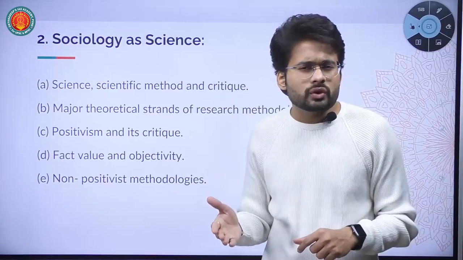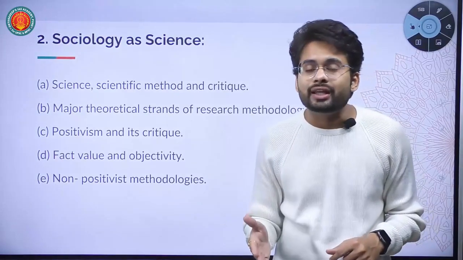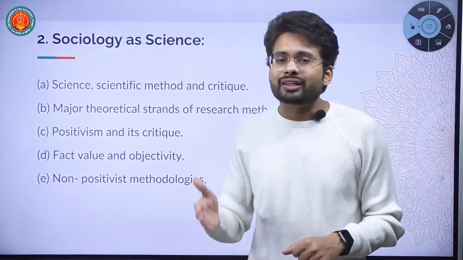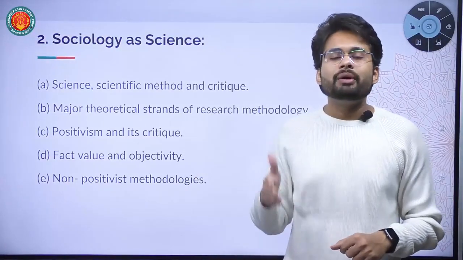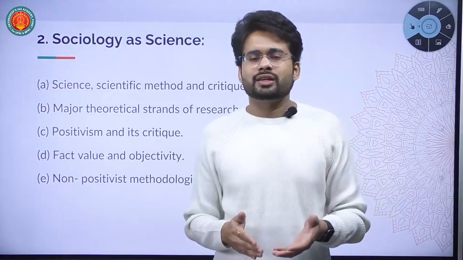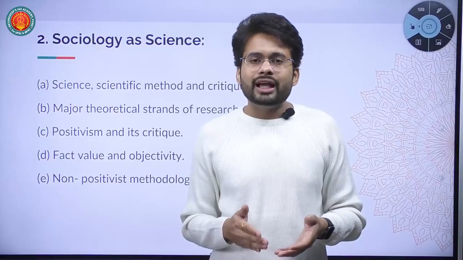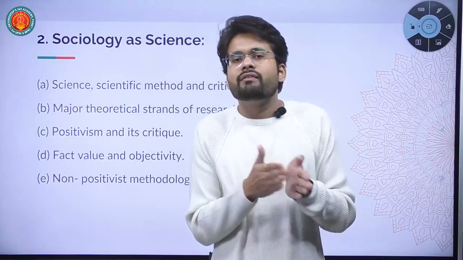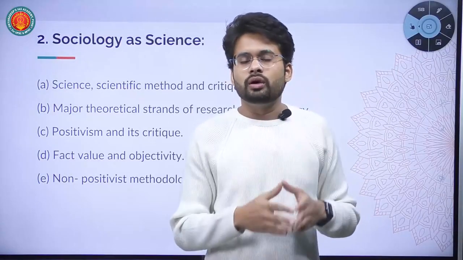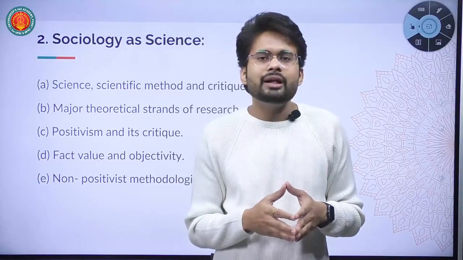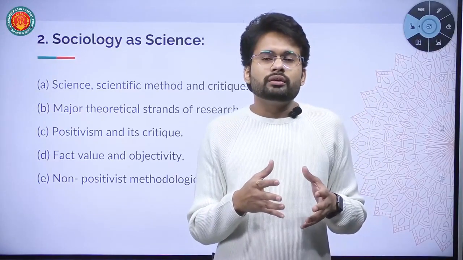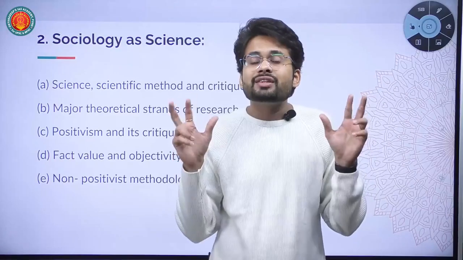What was the goal of sociology? It was to study society. It was to study social institutions. It was to study social phenomena. But rather than studying that, we started imitating the techniques. We started imitating the laws of the natural sciences. And that's how we started diverting from our main goal. We were running behind natural sciences principles just to brand our discipline as a science.